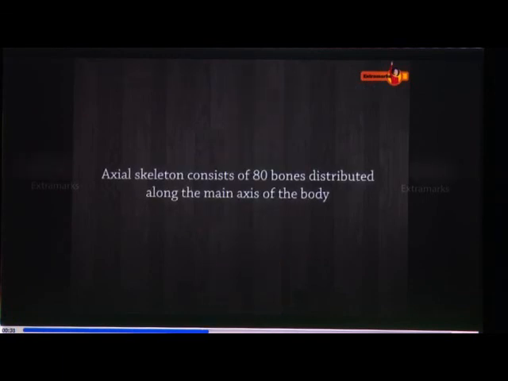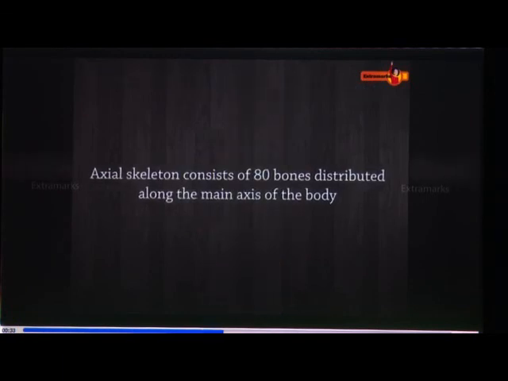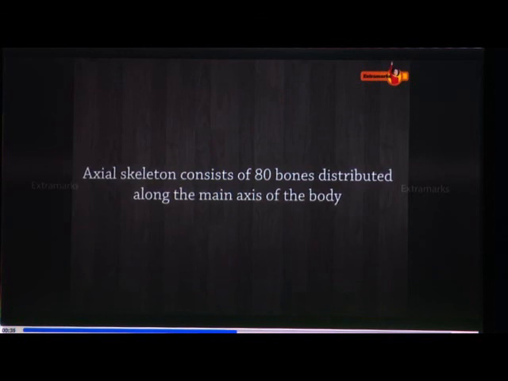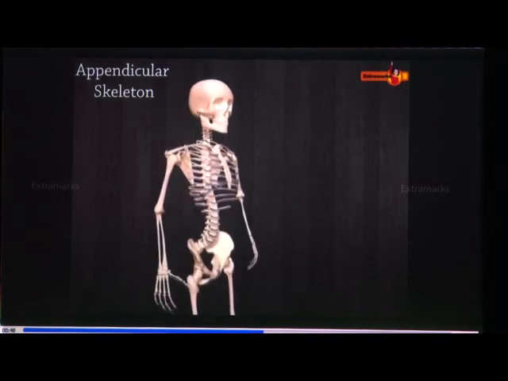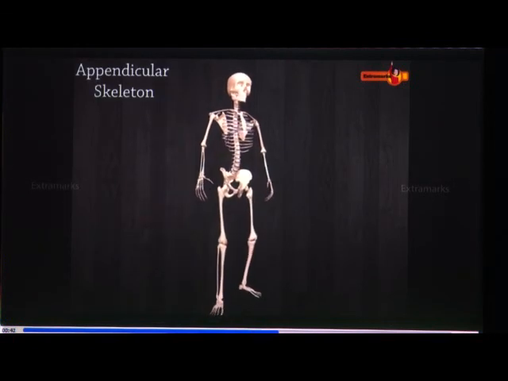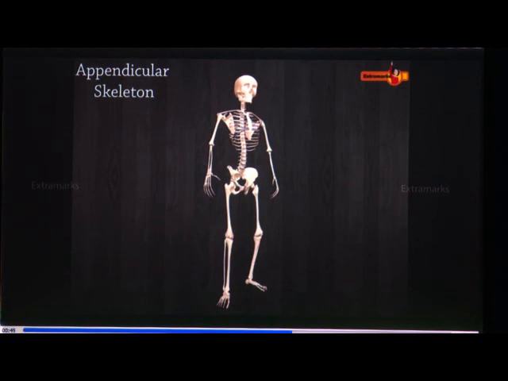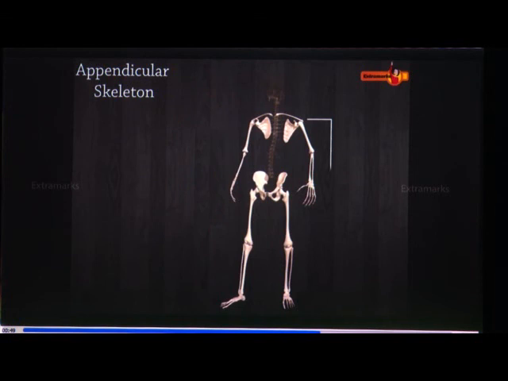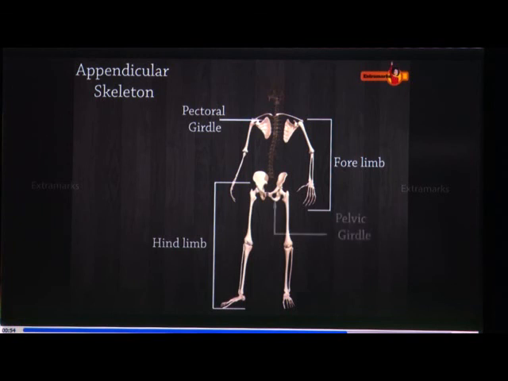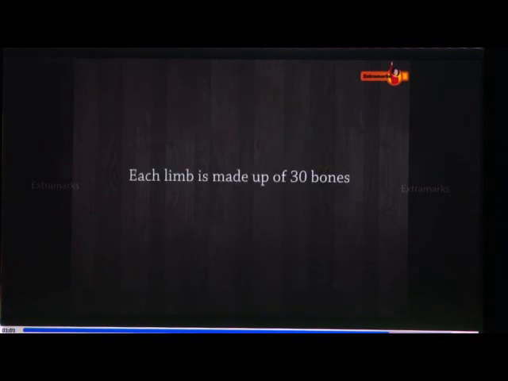Axial skeleton consists of 80 bones distributed along the main axis of the body. Appendicular skeleton comprises bones of forelimbs and hind limbs and their girdles. Each limb is made up of 30 bones.